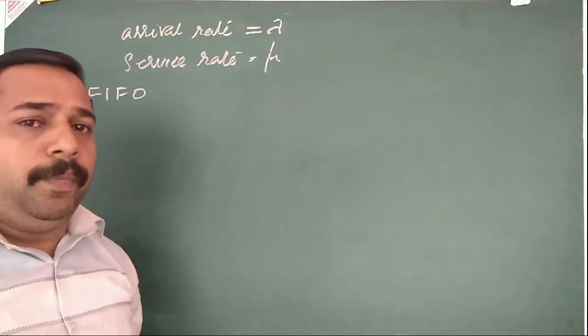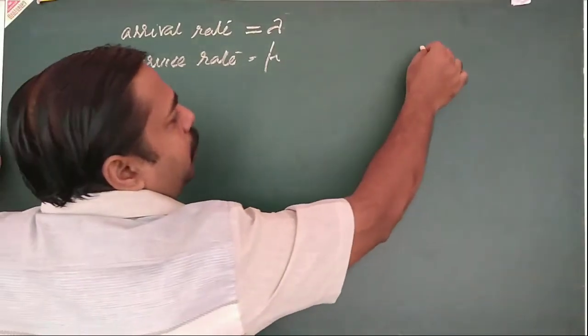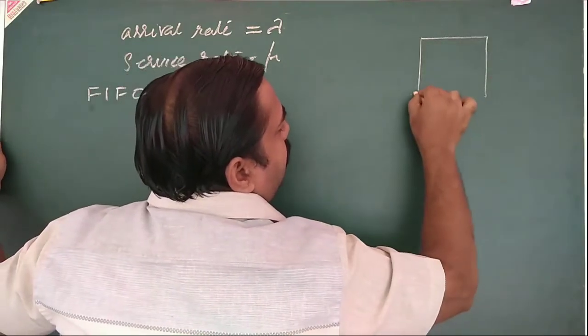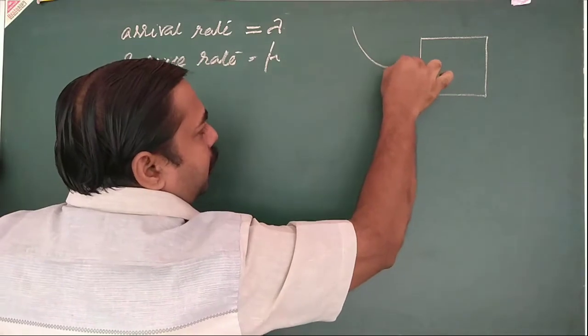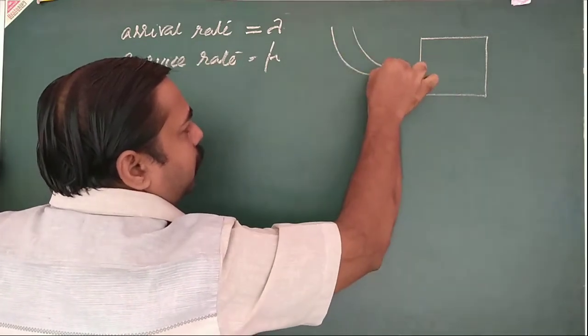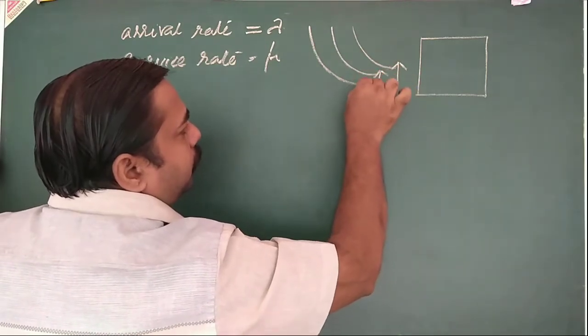So what is FIFO? First in, first out. So this is the service station. The first customer arrives here, then the second one, then the third one. So these are the customers.